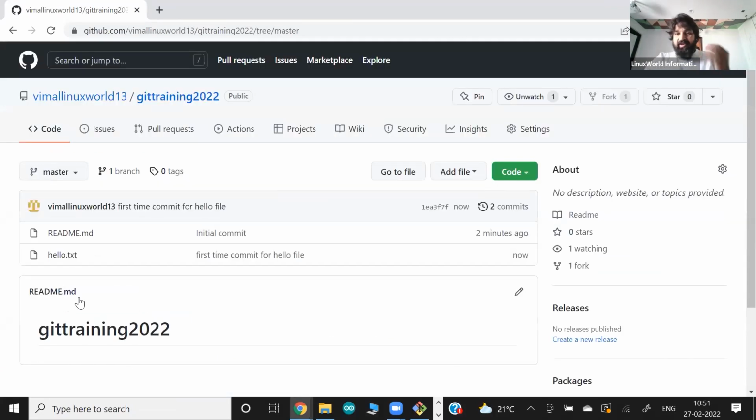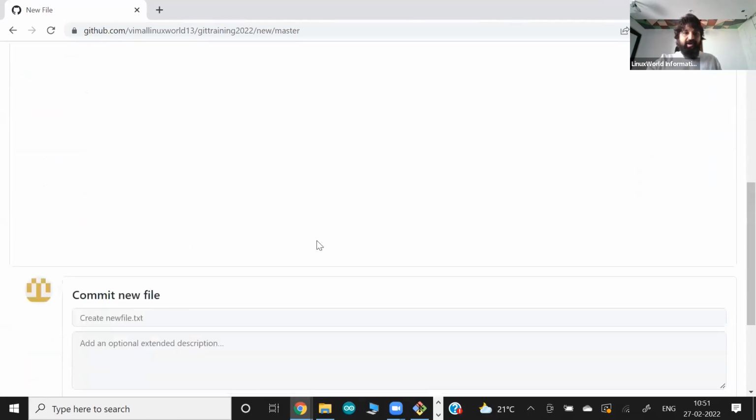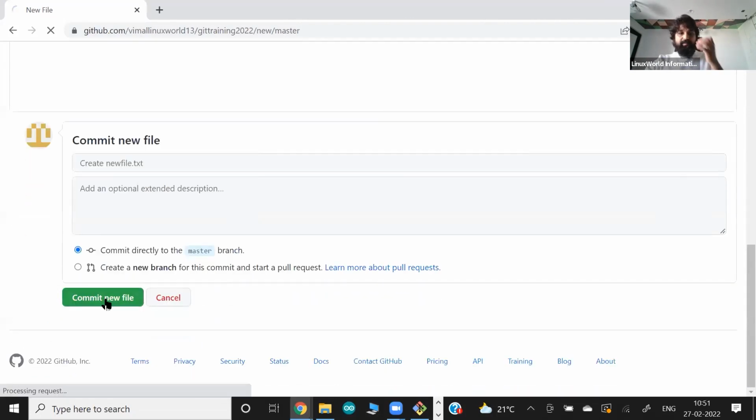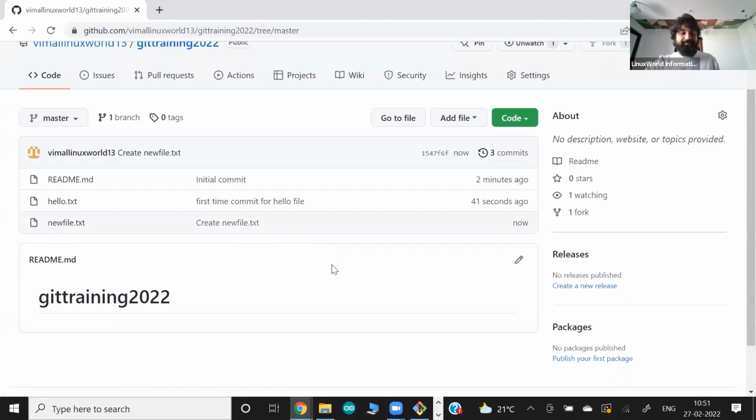So, guys, it looks purely like a normal working area and staging area. Even though you see, there are two commits: one for this file and one for the file they created for you. Let me create one more file very quickly. Create a new file for showing something. Let's say a new file with some first data, and this is the new file commit. I'm not changing the message, so they give a commit name, create new file, and commit. So we have committed 3 times.